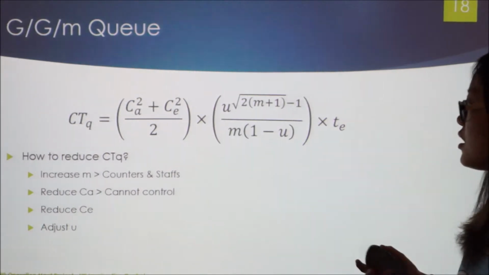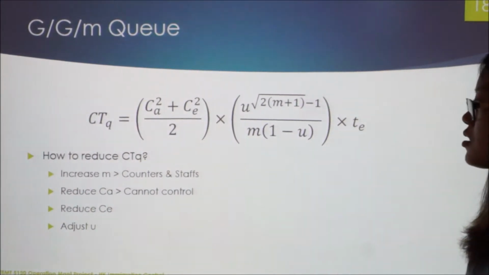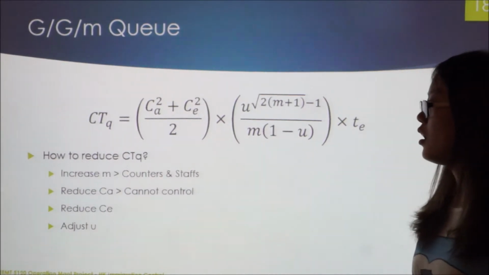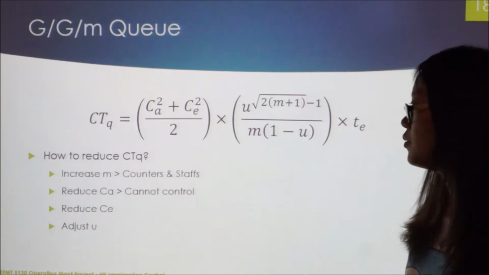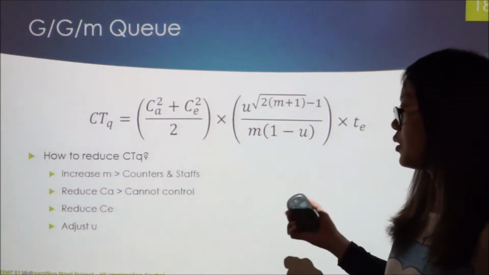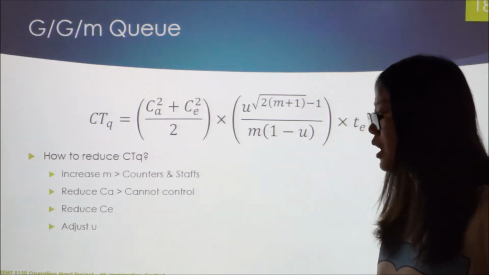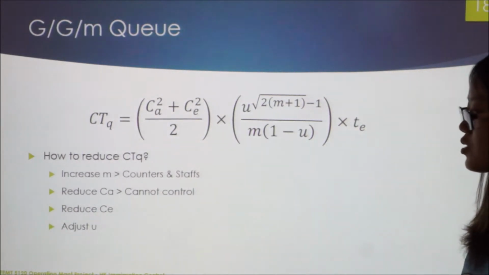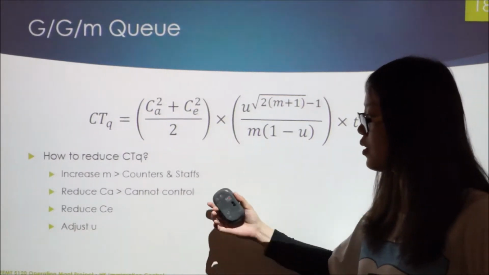And we can see from the equilibrium plan that in order to reduce the cycle time of the process, we have so many factors that we can look into. In the former part, when we talked about the process and arrival time variations, we can reduce the cycle time by reducing those two factors.